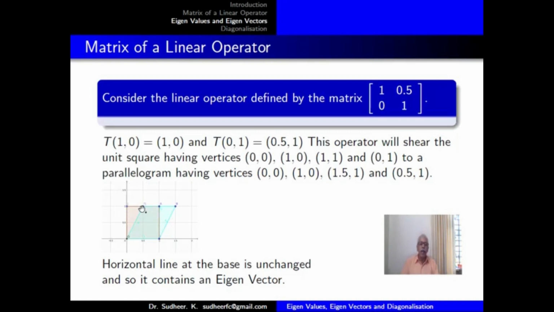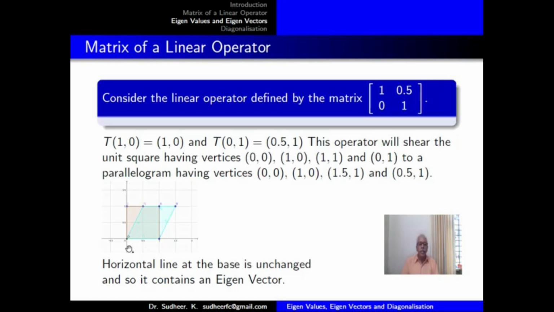So you move along the edges of the unit square in an anti-clockwise manner. If you consider the image, which is a parallelogram, the respective image points are traversed in the anti-clockwise direction itself. Let us see what is the determinant of this matrix. The determinant of this matrix is 1, positive. So the determinant is positive, and so you get the preservation of order.